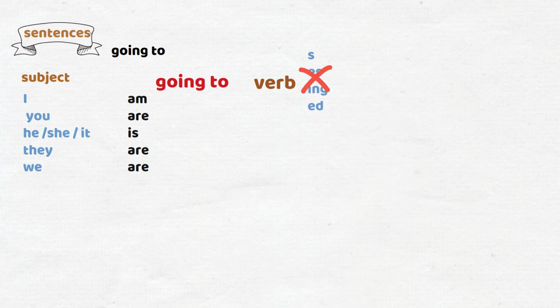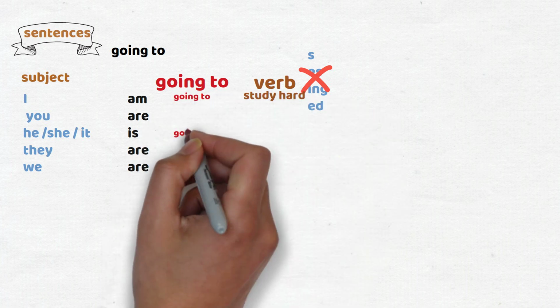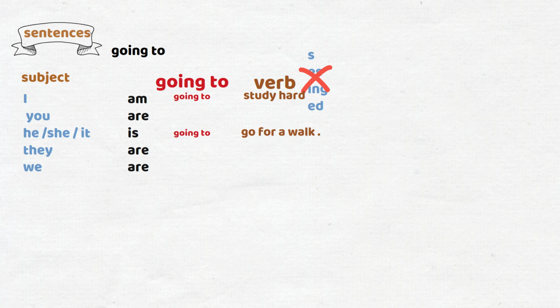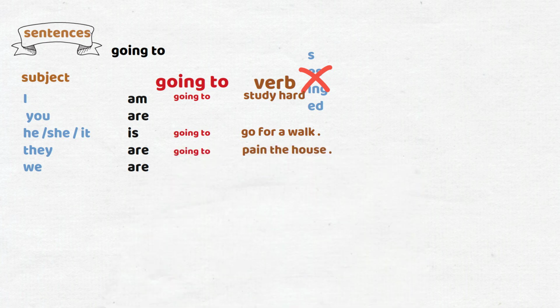For example, I am going to study hard. He is going to go for a walk. They are going to paint the house. Just as simple as that.